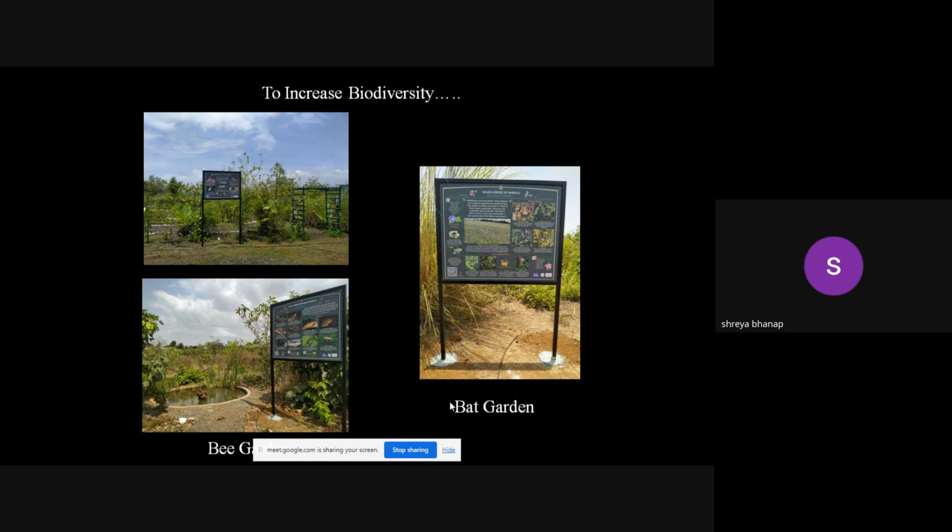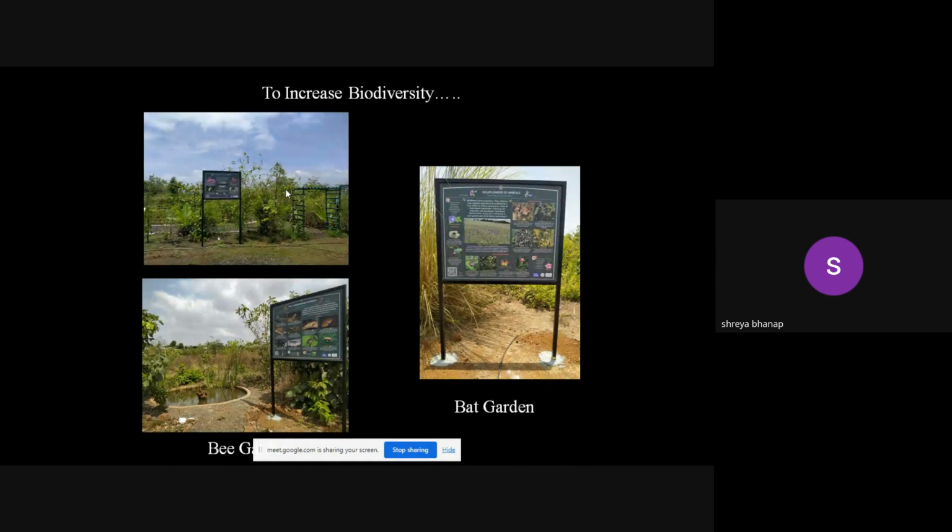So bat garden, again, the tree species which we are planting in that particular region are the ones which are pollinated by the bats. So such plant species are planted in that area and the bat garden is prepared. Bee gardens, again, the species which majorly flower during the summer and which have a major amount of honey in the flower, they are planted.